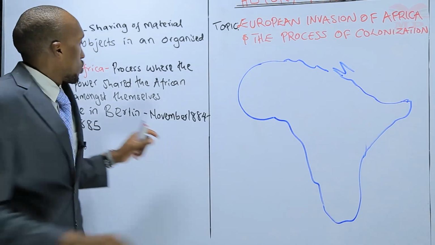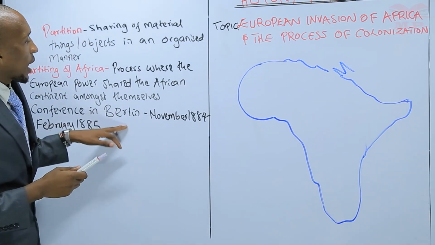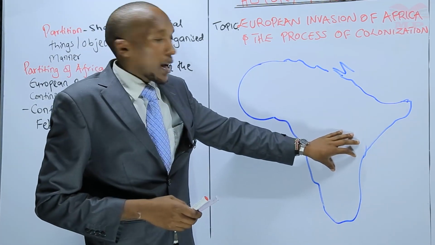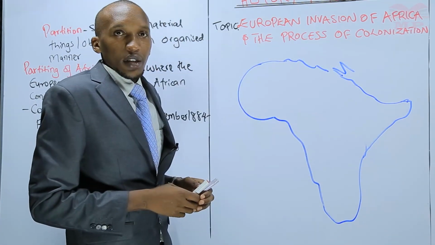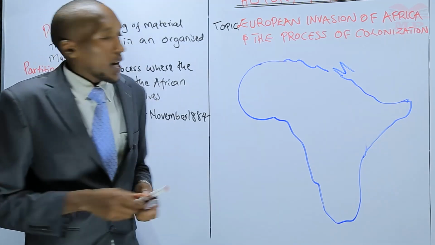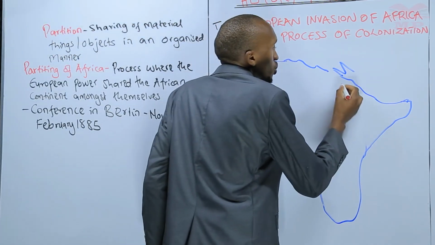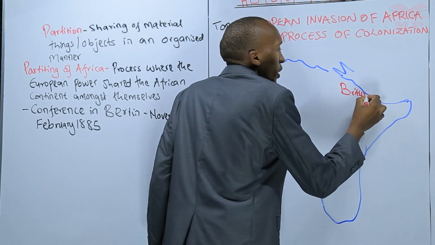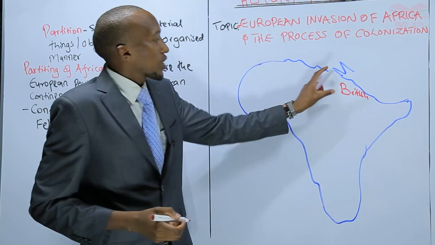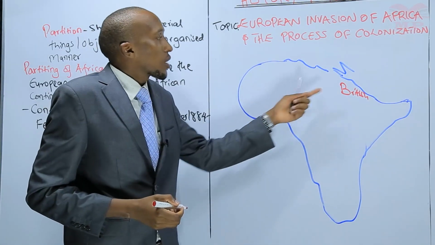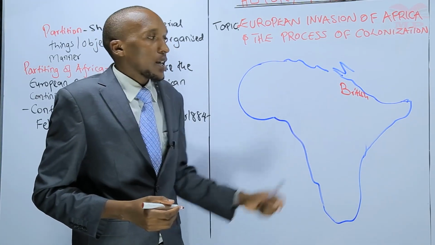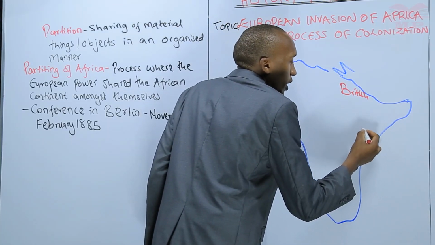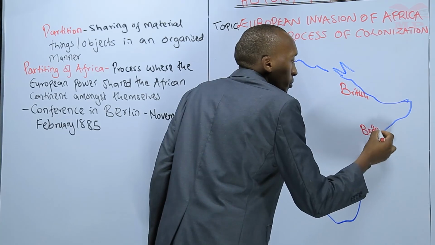So these European powers in this conference, the Berlin Conference, they shared out the continent of Africa amongst themselves, right? For example, the British were really interested in controlling the Suez Canal. And we are going to look at why they were interested in that. So you'll find they occupied this place together with parts of the East African coast. We have Kenya here, Britain, right?